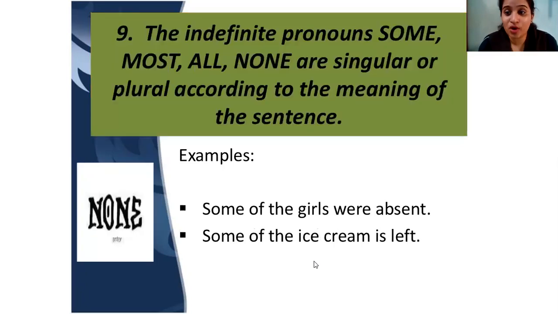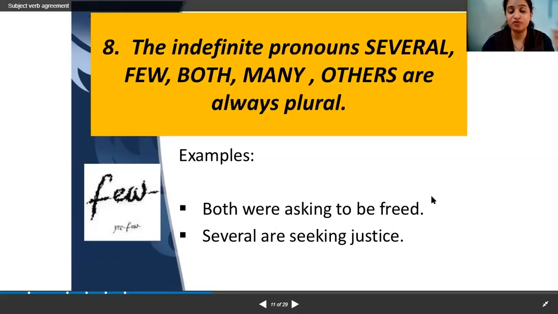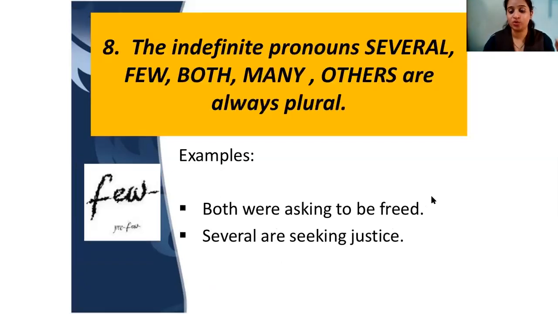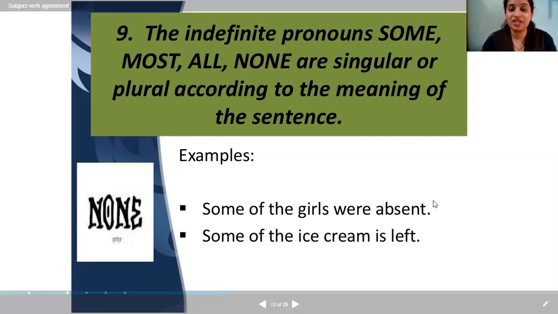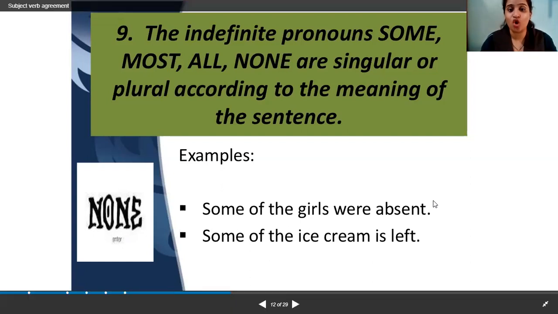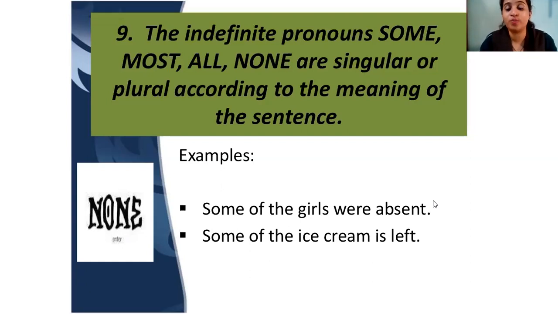The indefinite pronouns like some, most, all, none are singular or plural according to the meaning of the sentence. Now the previous ones you saw were indefinite pronouns, and these are also indefinite pronouns. So please note down, keep a chart in front of you so that it is always in your head. Earlier it was several, few, both, many, others, which always take a plural verb. Now for indefinite pronouns like some, most, all, none, it depends on the meaning of the sentence.